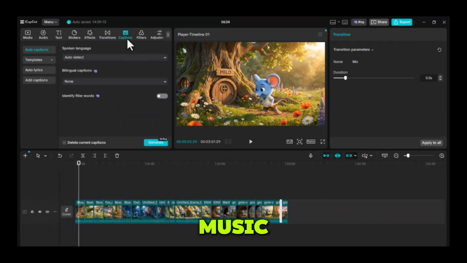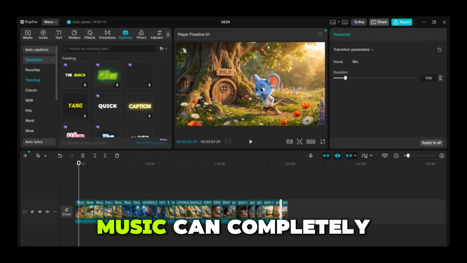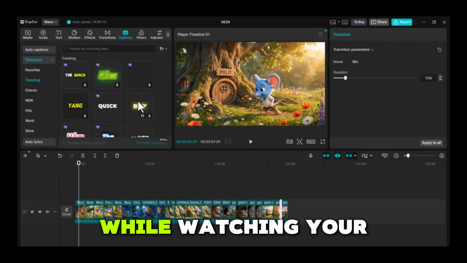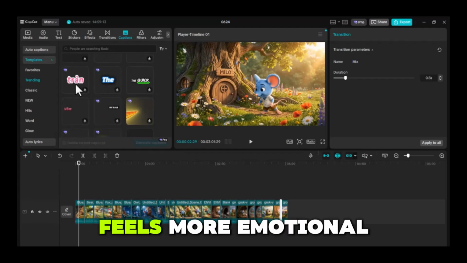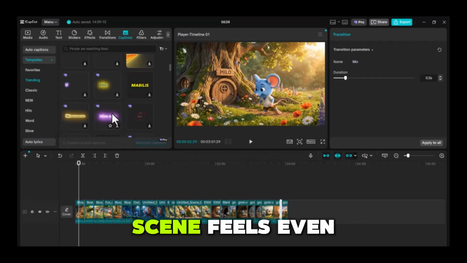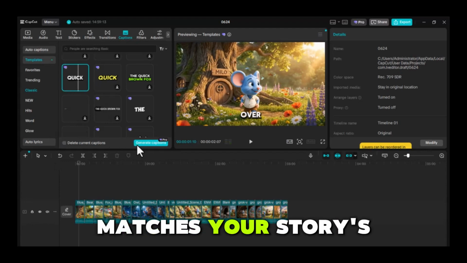Next, let's add music. And trust me, music makes a huge difference. The right background music can completely change how people feel while watching your animation. A happy scene feels happier, a sad scene feels more emotional, and an exciting scene feels even more exciting. So take a little time to choose music that matches your story's mood.